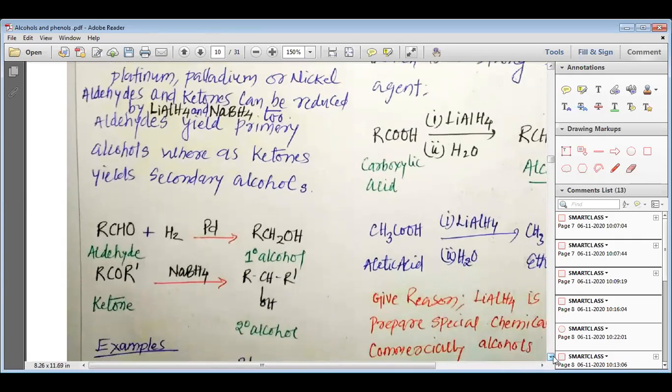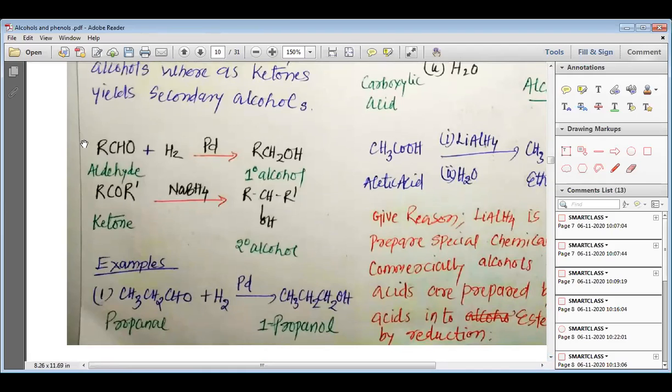Please remember, my dear students, that whenever an aldehyde is treated with hydrogen and an active metal, it produces primary alcohol. When a ketone is reduced with the help of a reagent like sodium borohydride, it gives us secondary alcohol. In other words, when reduced, aldehyde gives primary alcohol and ketone gives secondary alcohol.